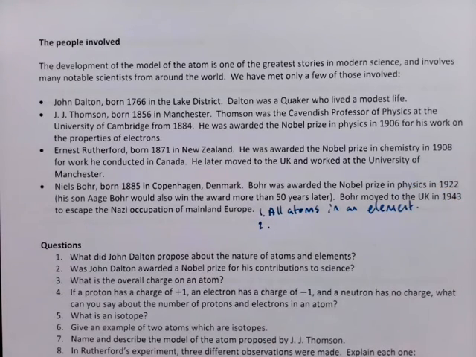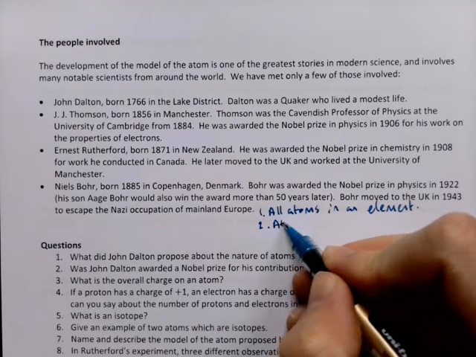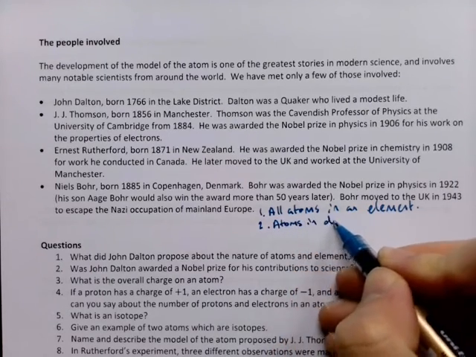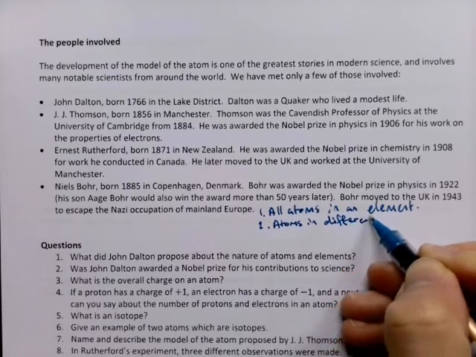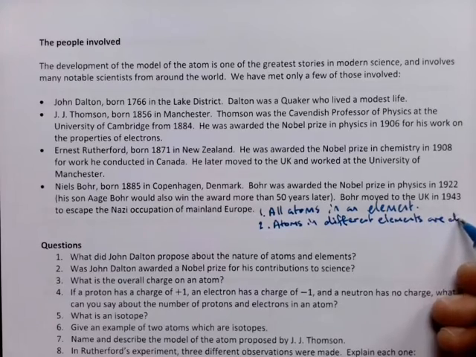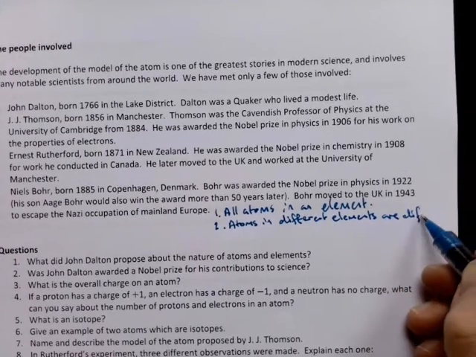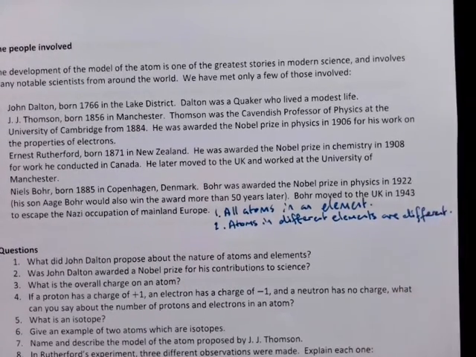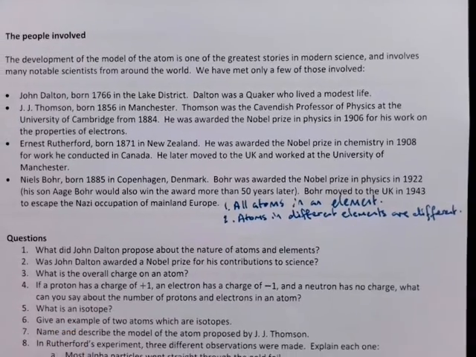Number two was that atoms in different elements are different. So if you have a piece of gold, that's made of gold atoms. A piece of iron is made of iron atoms. A piece of lead is made of lead atoms.